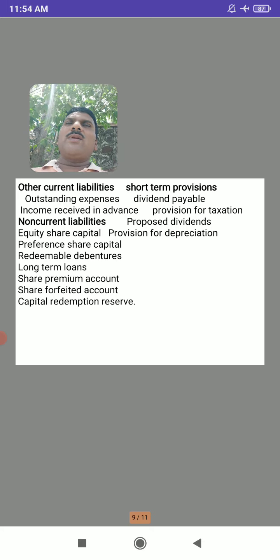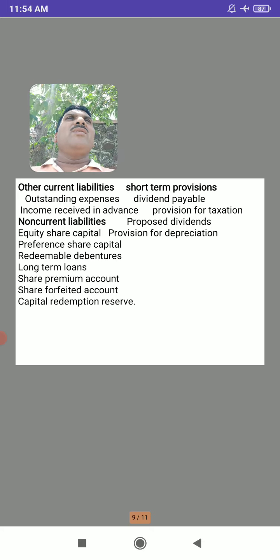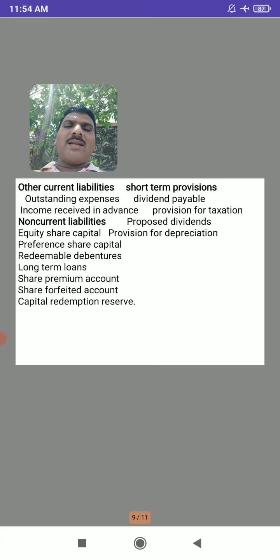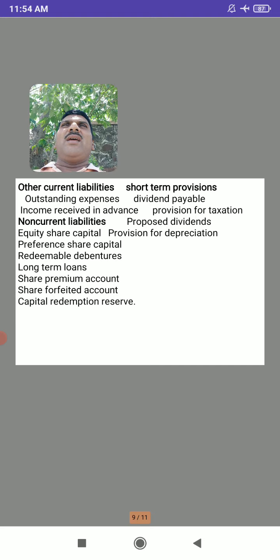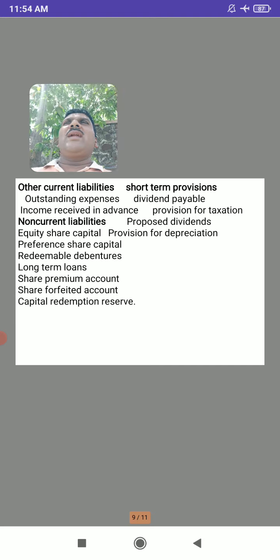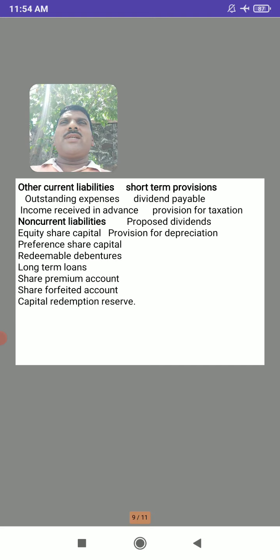So now after looking at the current liabilities, now we will see what are the other non-current liabilities. So non-current liabilities are those which are not included or which are not considered at the time of preparation of fund flow statement.